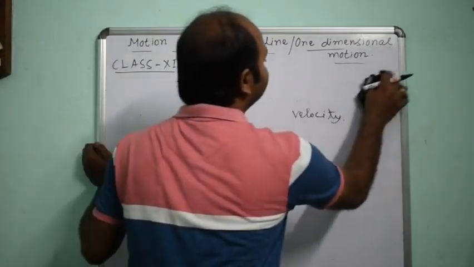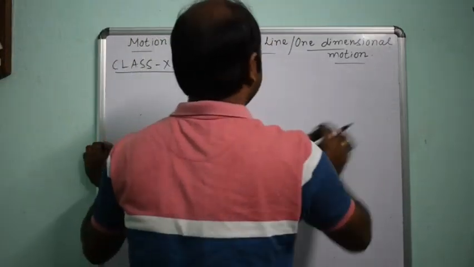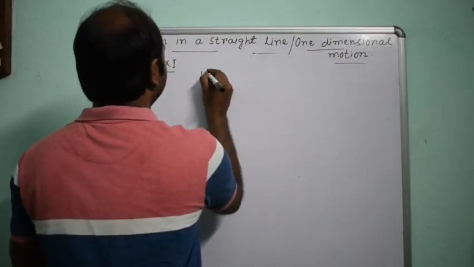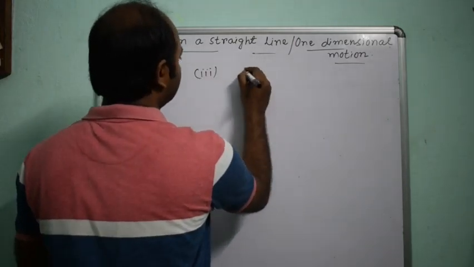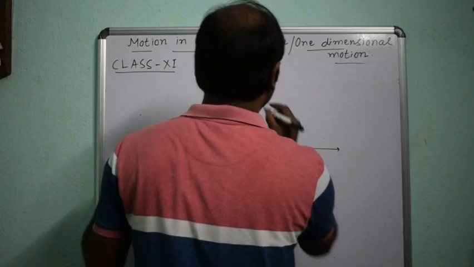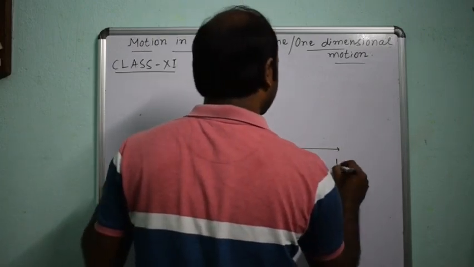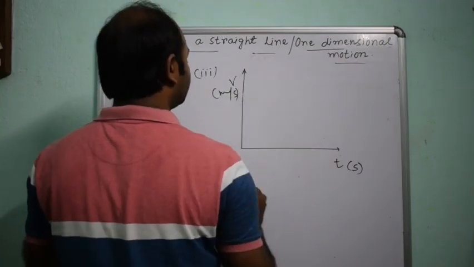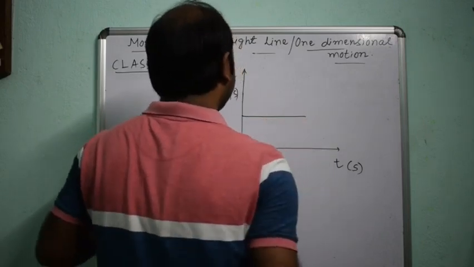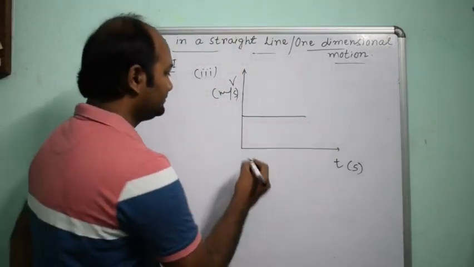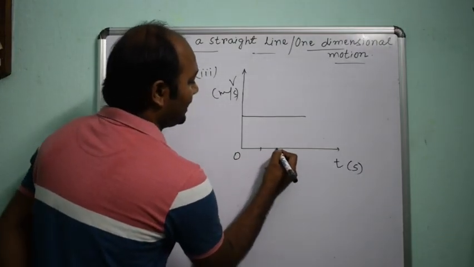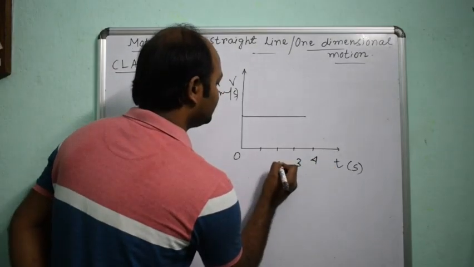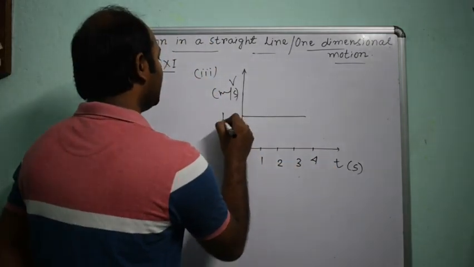Okay. Next graph, velocity time graph number 3. Velocity in meter per second. If the graph is like this, it is the origin, 1, 2, 3, let it be up to 4 seconds, and the velocity is 10.